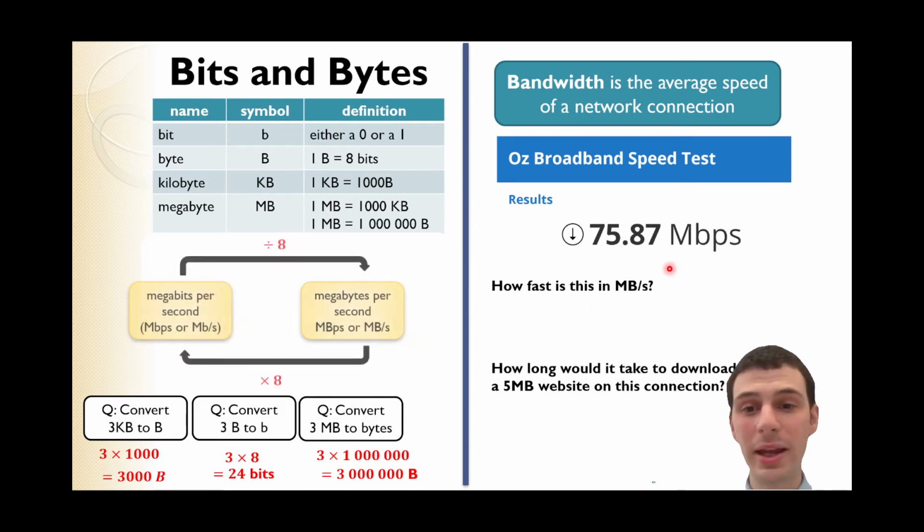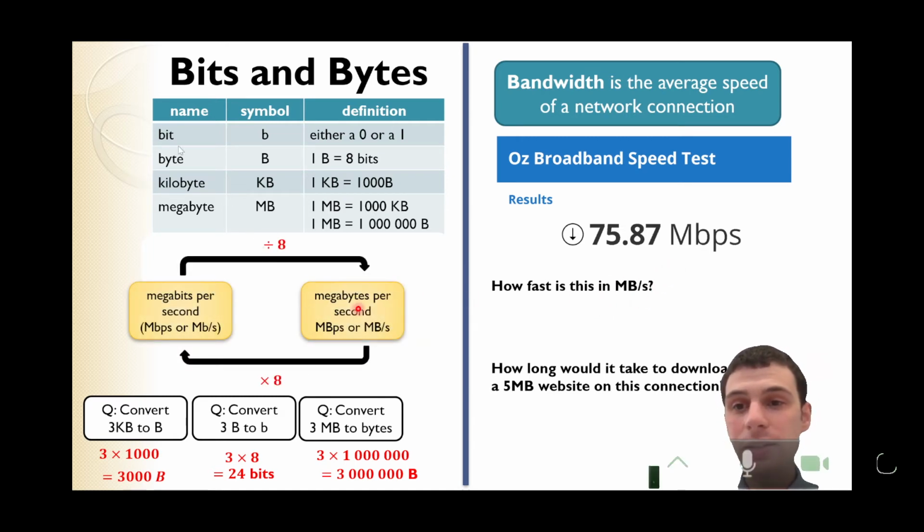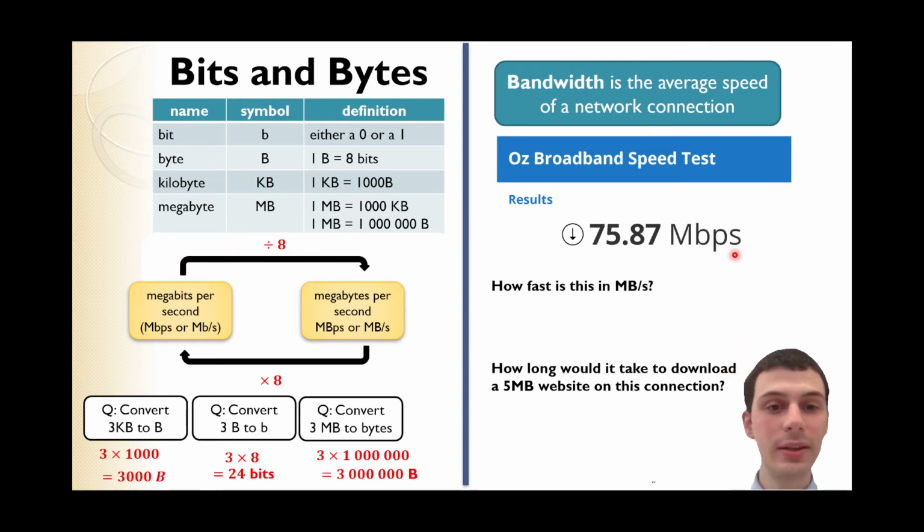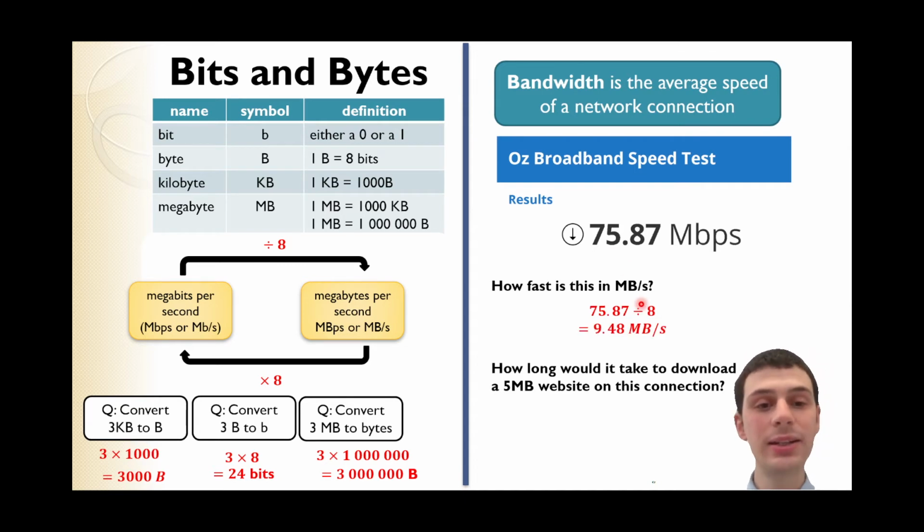To convert from megabits per second to megabytes per second, we divide by 8. So we get this number, we divide by 8, about 9.5 megabytes per second. If you're downloading a file, I guess that's what is meaningful to you because we measure files in megabytes. But network speeds are often measured in this one, which sounds great for marketing, doesn't it, if you're selling an internet connection.